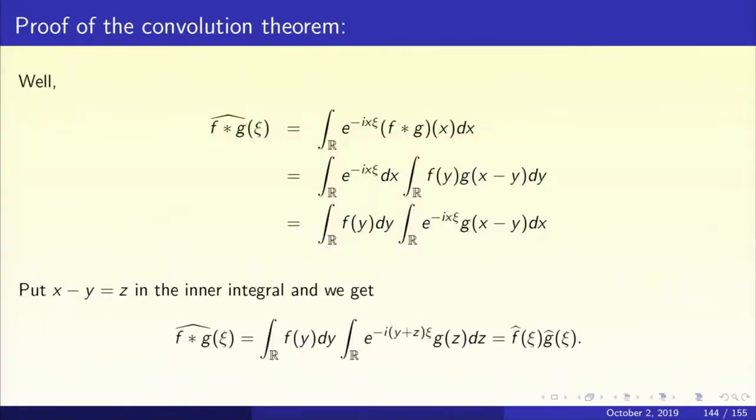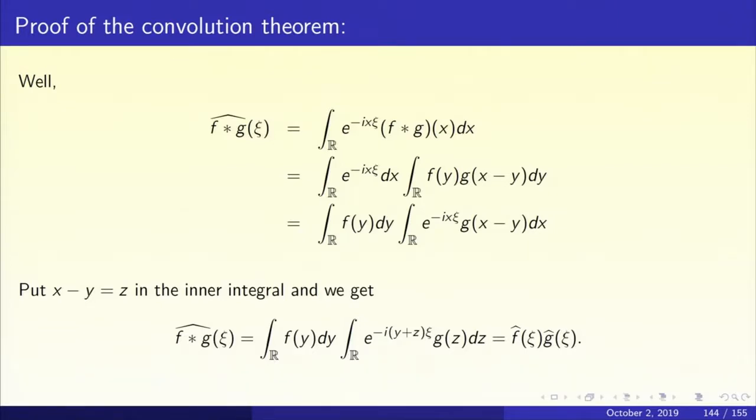Okay. So let us take the Fourier transform of f star g. What is the Fourier transform of f star g? It is the integral over R of e to the power minus i x chi f star g of x dx. What's the next step? The next step is an obvious step. You have to put in the definition of convolution, namely the integral over R of f of y g of x minus y dy. And the next step is again obvious. We must exchange the order of integrals.